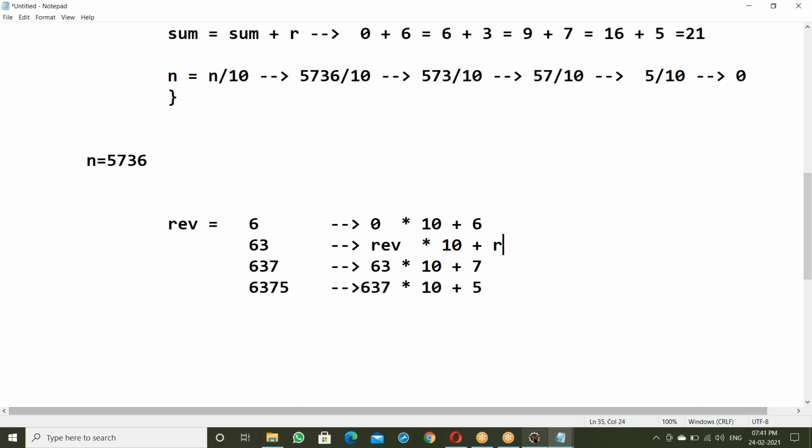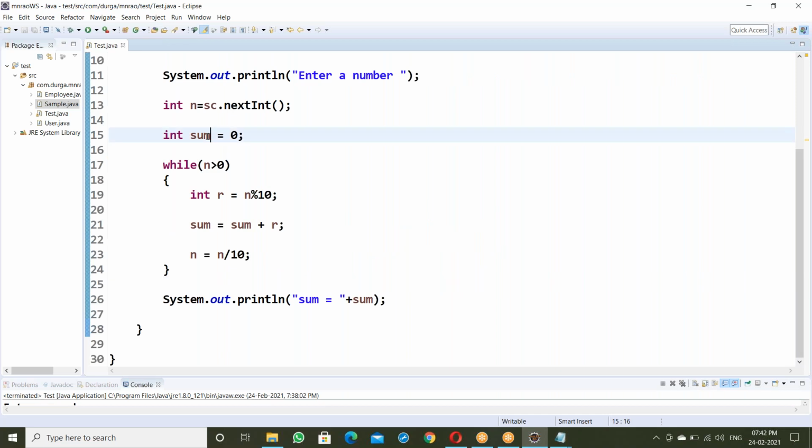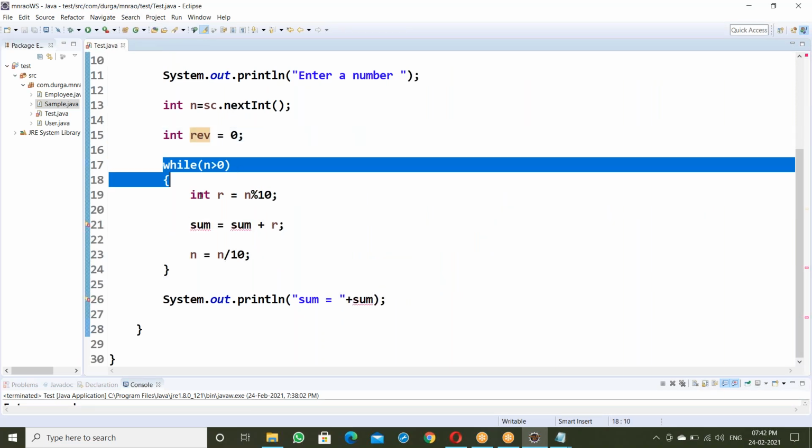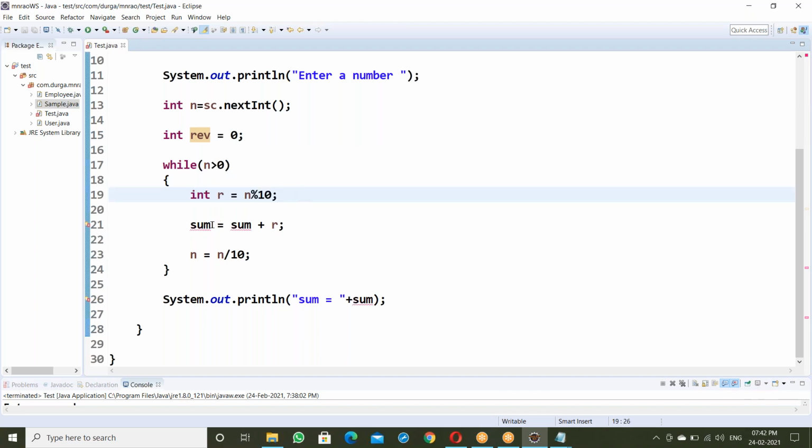Now what is the starting value of reverse? 0. Start with 0. Now variable reverse: reverse equal to 0. While n is greater than 0, remainder equal to n mod 10. Now reverse is equal to reverse into 10 plus r. Then n equal to n by 10, same as the previous example. First reverse equal to 0, while n is greater than 0, get the remainder, reverse equal to reverse into 10 plus r. Next n equal to n by 10.